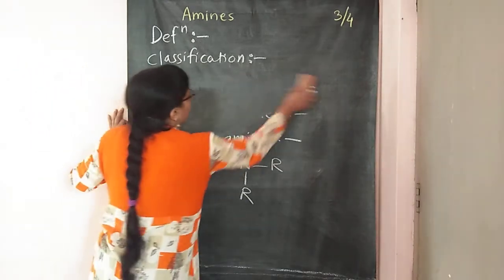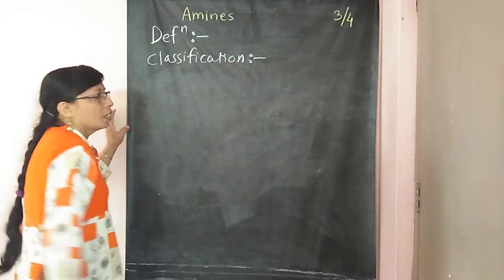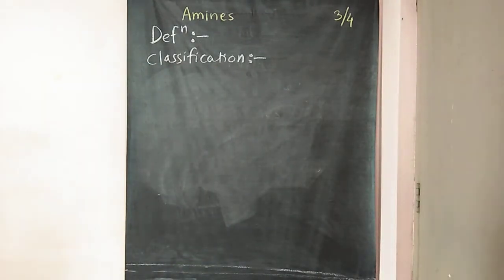Then the second type of classification depends upon the type of aryl or alkyl groups, whether the same alkyl groups are present, or different alkyl or aryl groups are present.